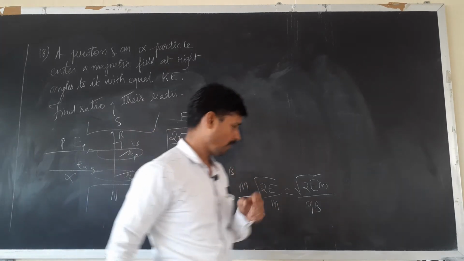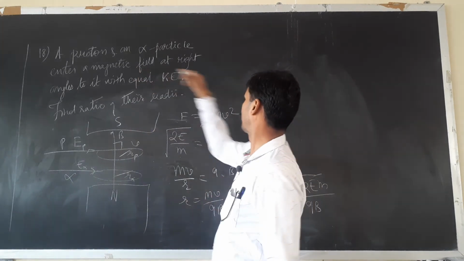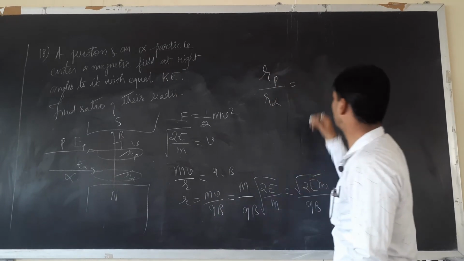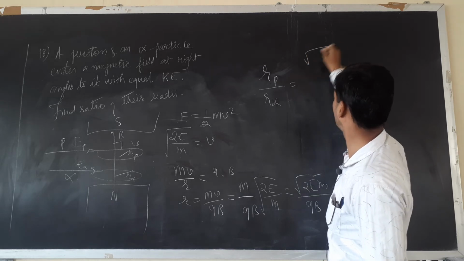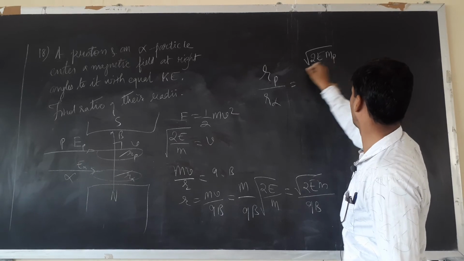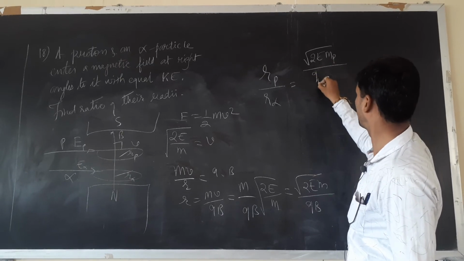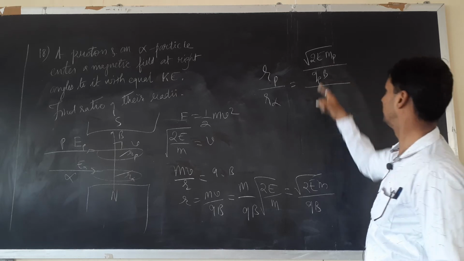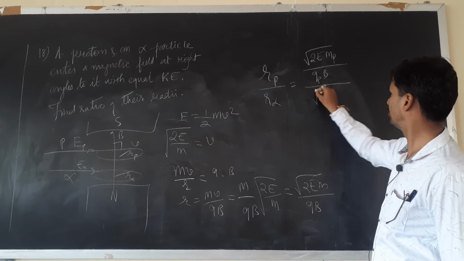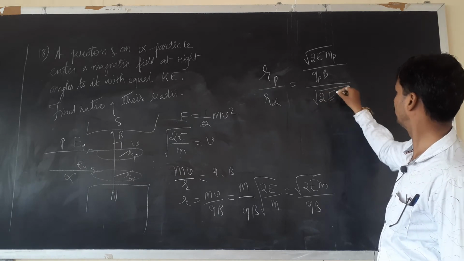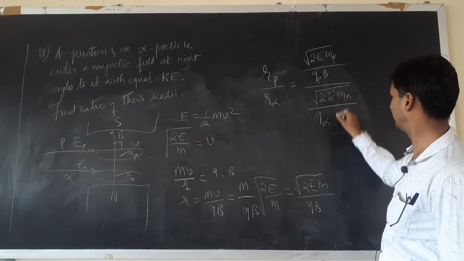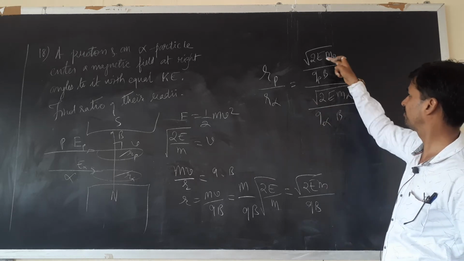Now, the radius of the proton's path to the radius of the alpha particle's path is root 2E m proton divided by q proton B. This is the proton. The radius of the alpha particle's path is root 2E m alpha whole thing divided by q alpha into B. You may ask, sir, why have you written only E and E?